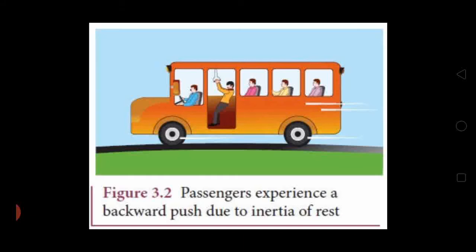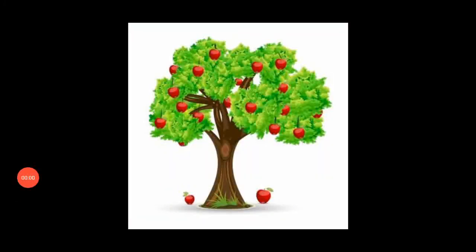This happens because when the bus suddenly moves, the lower part of the body, that means the feet of a person, begins to move along with the bus, while the upper part of the body continues to remain at rest due to inertia of rest. As a result, the person falls backward. On shaking the branches of trees vigorously, the fruits fall down.